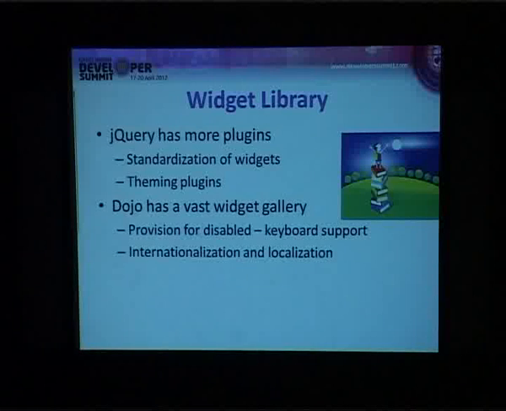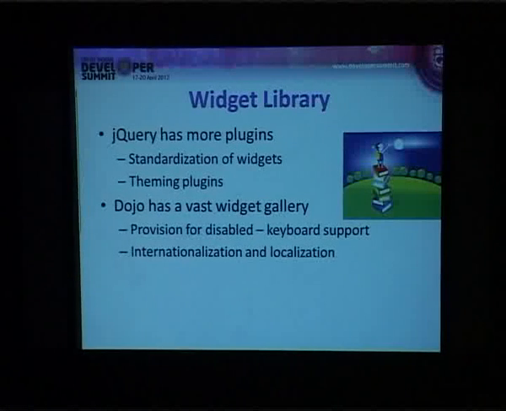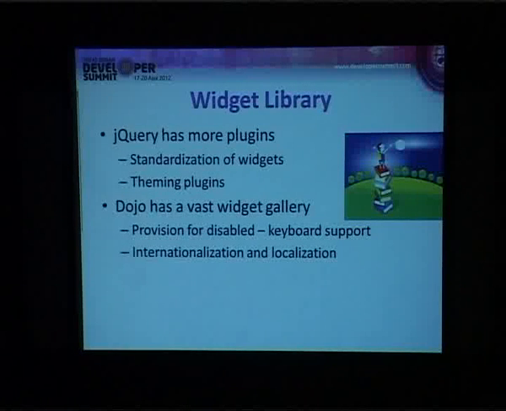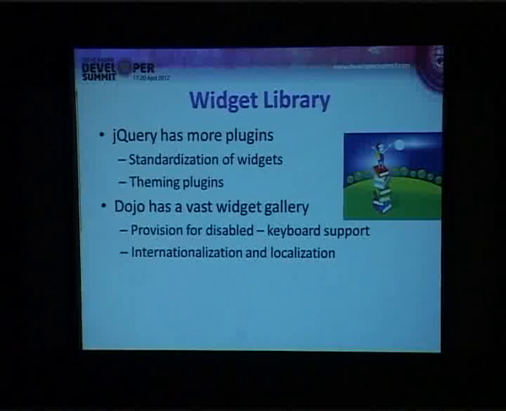Not up to that sophisticated level, but to the basic level, it also supports internationalization, and there are a lot of applications which do use Dojo's internationalization support. So that is another advantage we have. And then we have provision for disabled people, so visually impaired people or people who are not able to see at all. There is special code which gets executed in Dojo for such people.